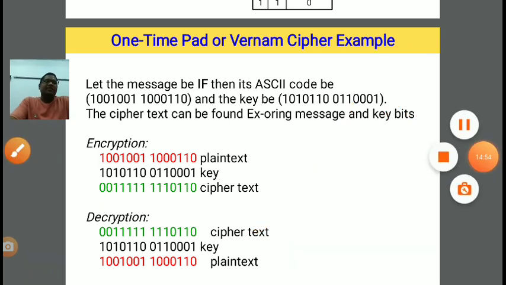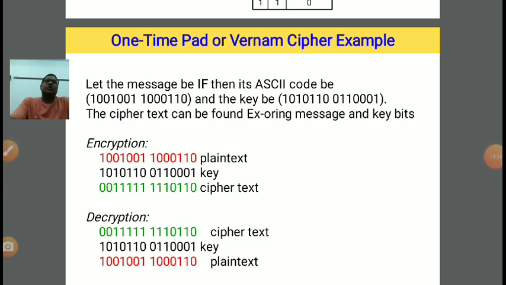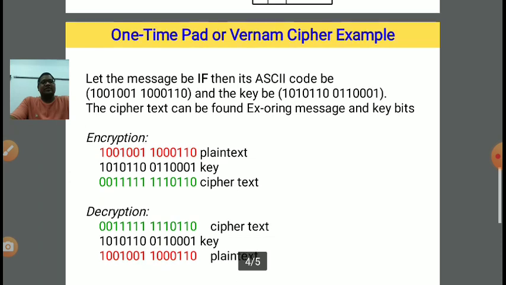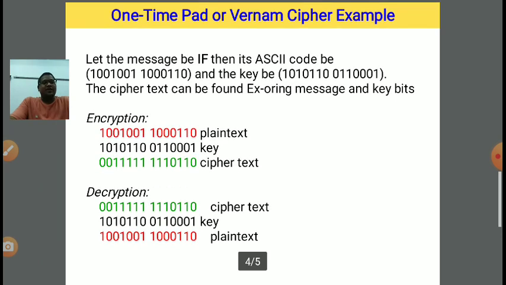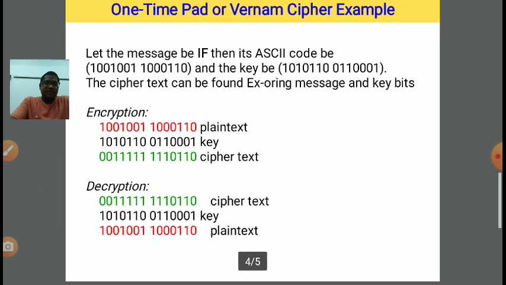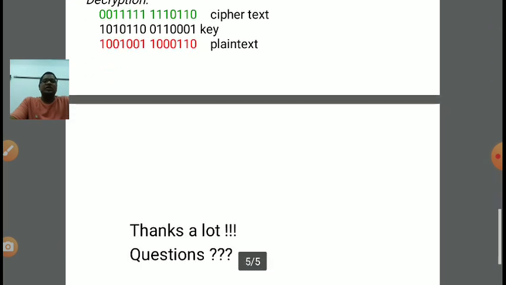So in this manner, we can apply the one-time pad and convert our plain text into ciphertext, and vice versa, we can convert our ciphertext again into plain text. So in this manner, the one-time pad is very helpful to ensure security.